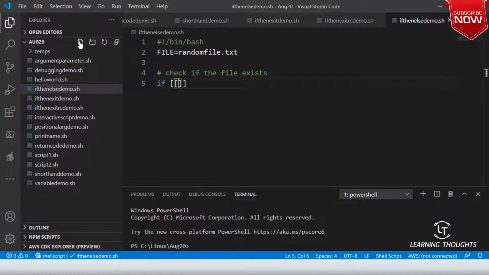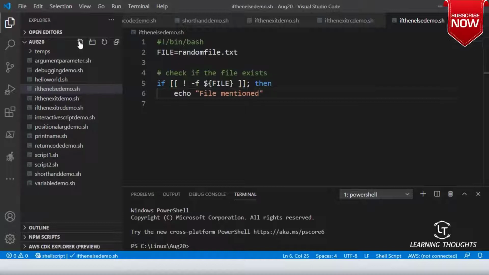It is very simple. If not -f, dollar file location, if the file doesn't exist, then try to tell: file mentioned as dollar file doesn't exist.